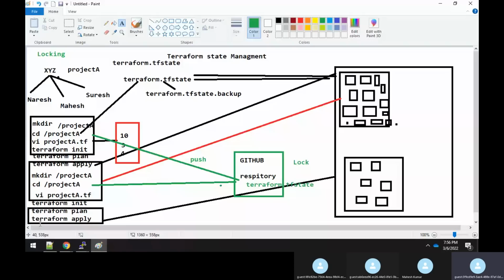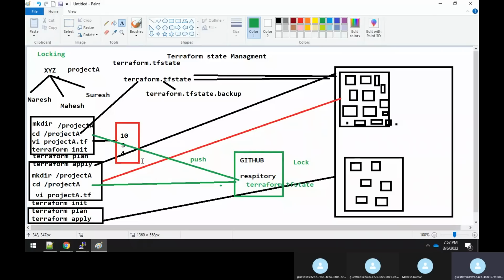So using GitHub as a common storage or using an NFS as a common storage, this is your local method, sir. You might have thought, okay, let me implement something to fix all those issues we discussed earlier. To fix it, you thought, let me implement some local methods like creating an NFS server, creating a common SharePoint, and maintaining the terraform.tfstate file. That you will do. But again, as I discussed, NFS has its own issues. Then you overcame that and came up with GitHub. And GitHub again has its own issues. There's no locking mechanism.